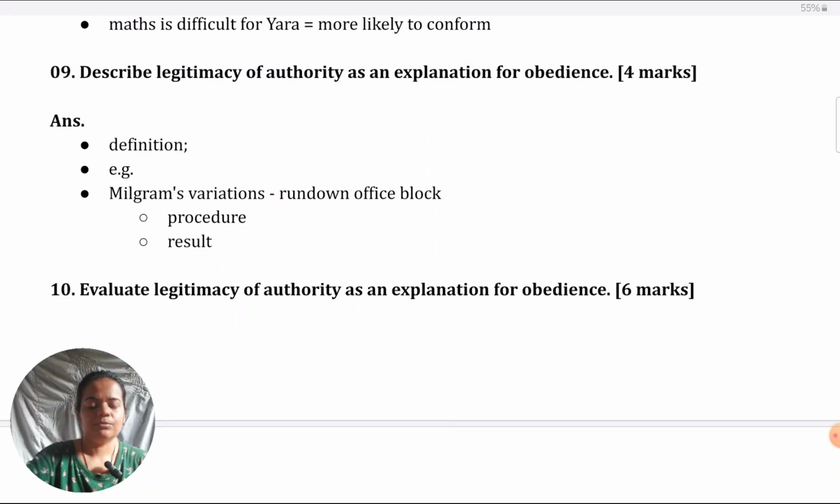Now let's look at evaluation. It's for 6 marks. I always say when it comes to 6 marks, ideally give 2 points of evaluation, make it 1 strength, 1 weakness, a balanced answer, plus treat it like you would treat an evaluation for an essay, for your 20 marker or for your 12 marker. Because even in your 12 marker, when you have 6 marks for AO3, what do you write? 2 PEEL paragraphs. So here also write 2 PEEL paragraphs because the marks are the same. So why should your approach be different?